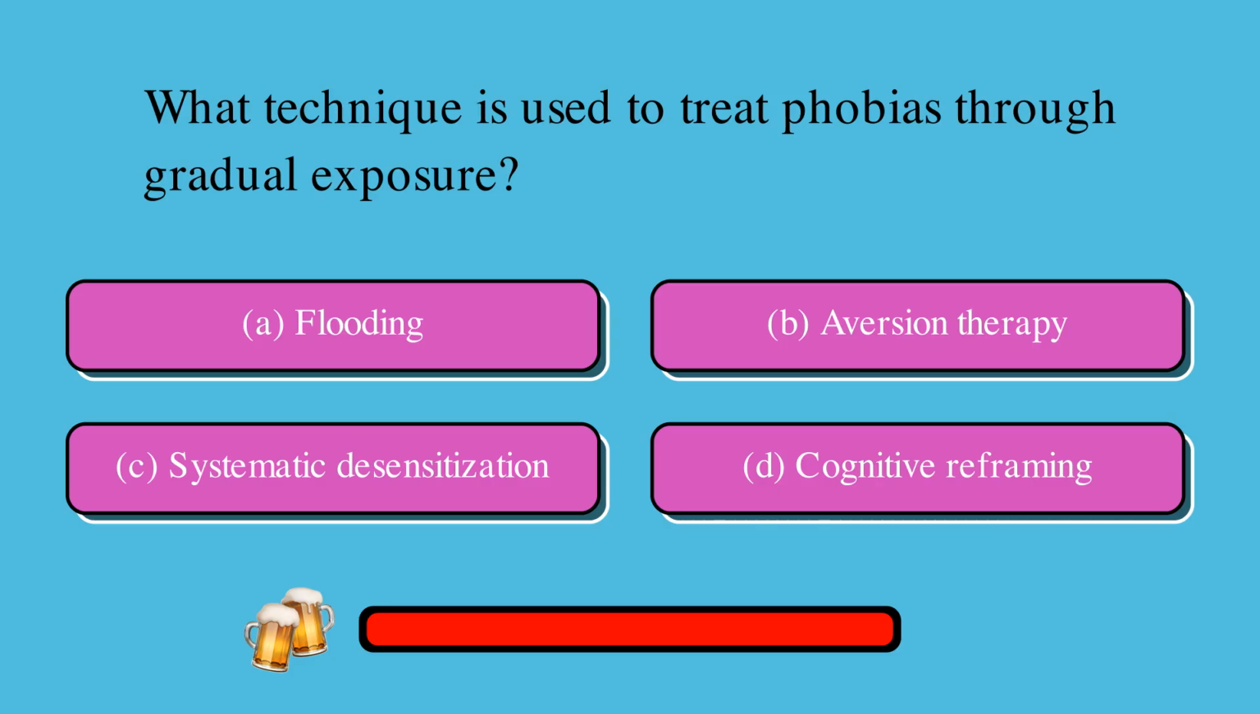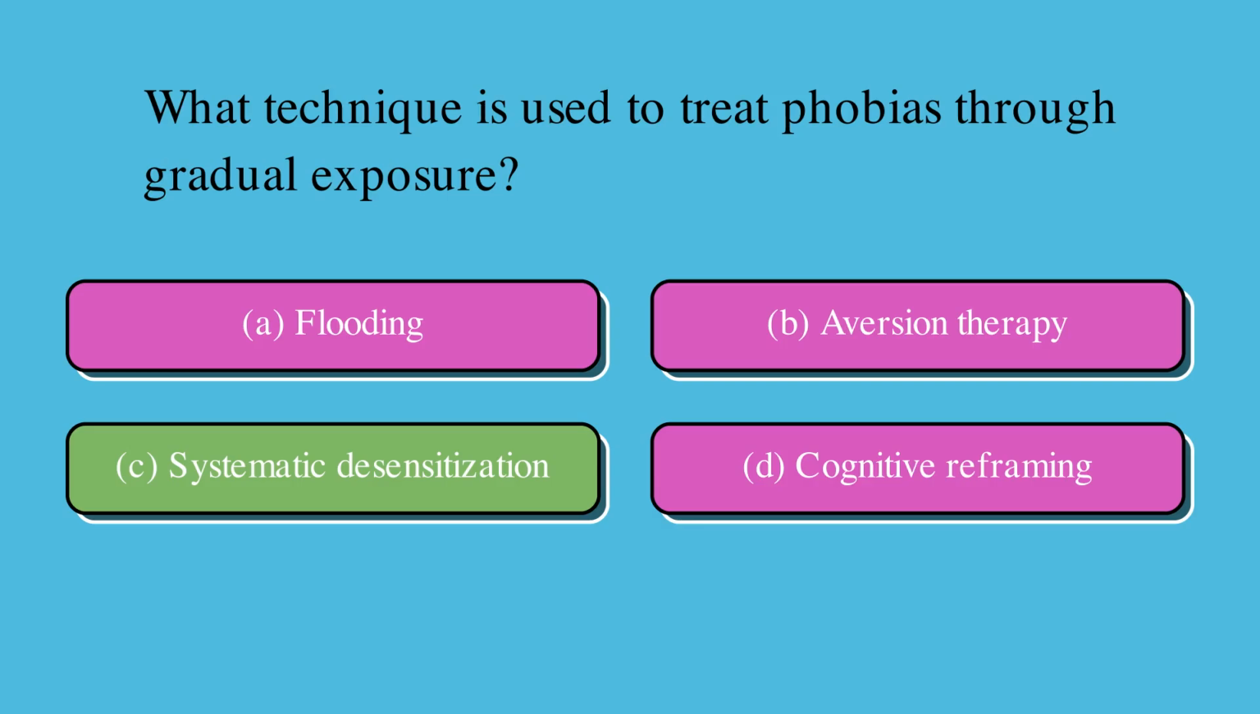What technique is used to treat phobias through gradual exposure? Is it A, flooding, B, aversion therapy, C, systematic desensitization, or D, cognitive reframing? The correct answer is C, systematic desensitization.